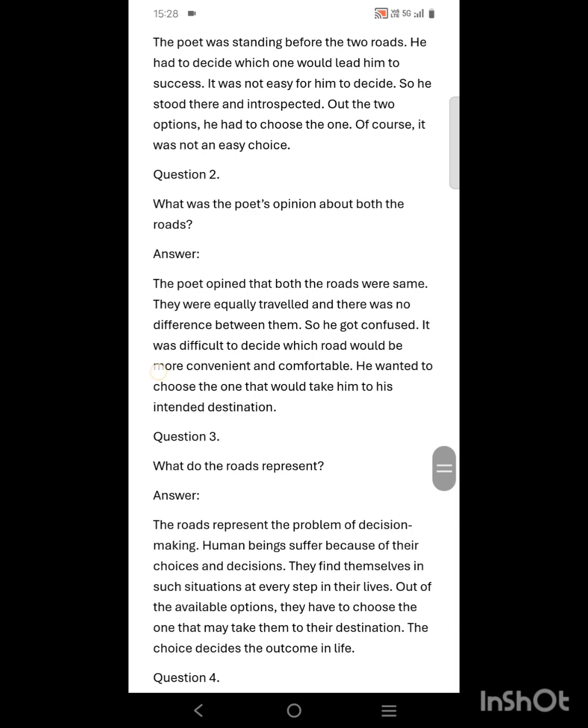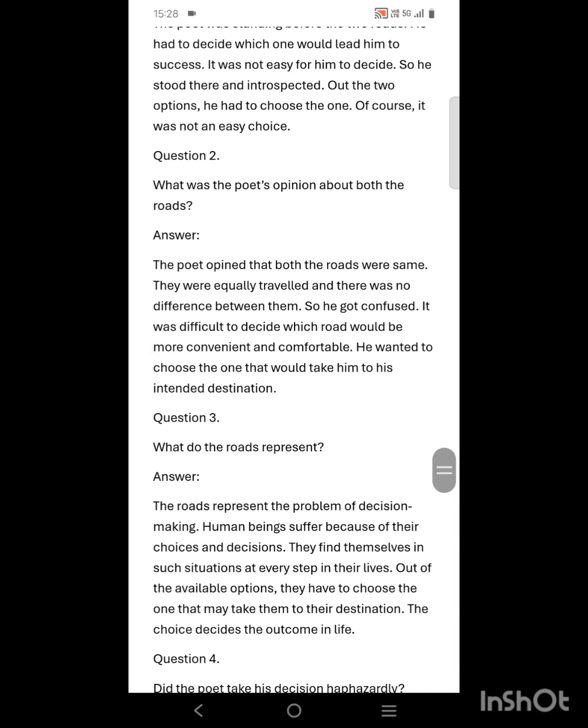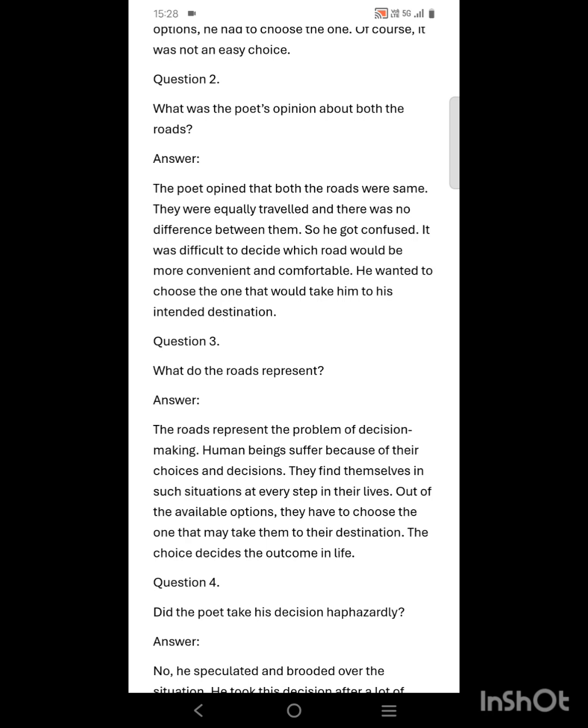Number 2. What was the poet's opinion about both the roads? Answer. The poet opined that both the roads were the same. They were equally travelled and there was no difference between them. So he got confused. It was difficult to decide which road would be more convenient and comfortable. He wanted to choose the one that would take him to his intended destination.